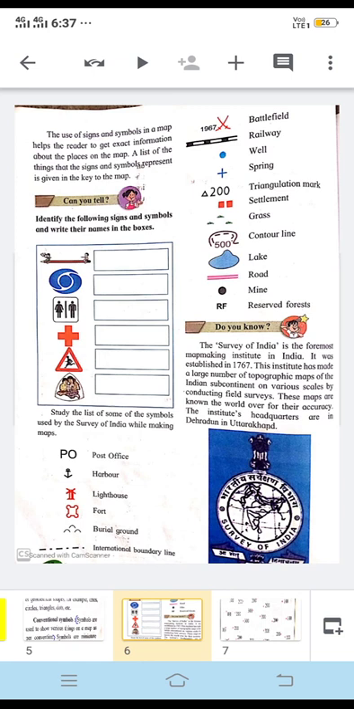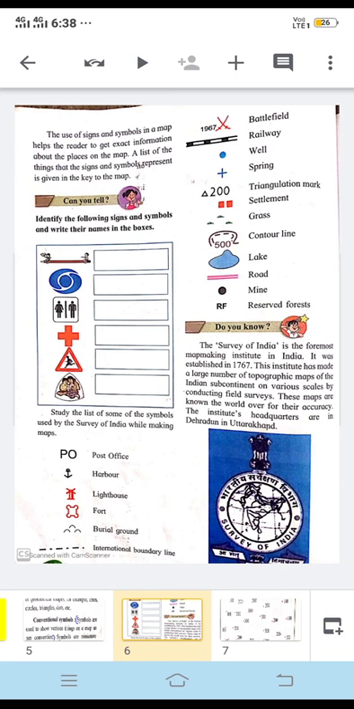Then we have a triangulation mark. Then settlements means human settlements where people are living. Then grass, then the contour line method is shown there. Then if you want to show a lake, you can use this type of symbol. Mines and reserve forest. Okay, then the next one is, do you know about it, here we have the Survey of India.